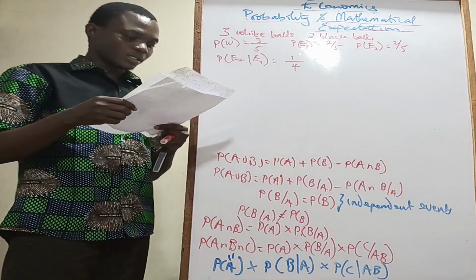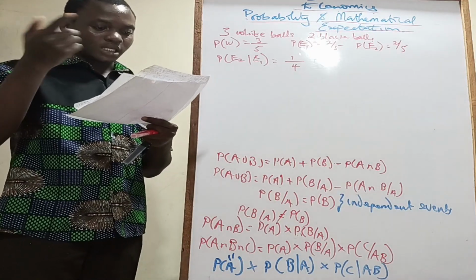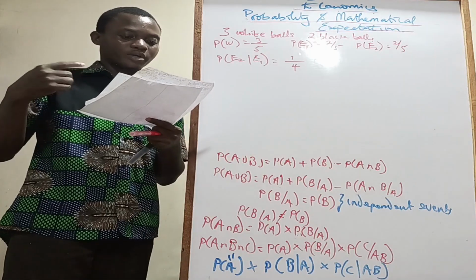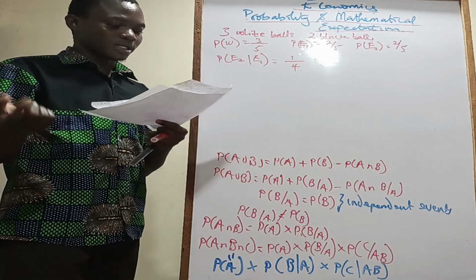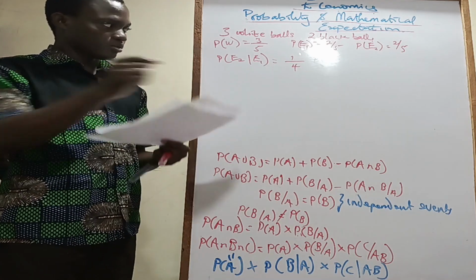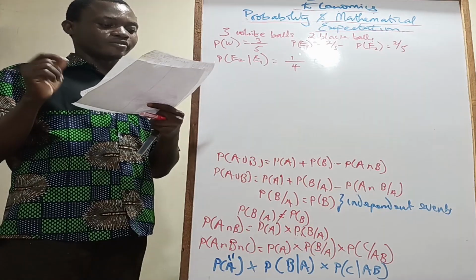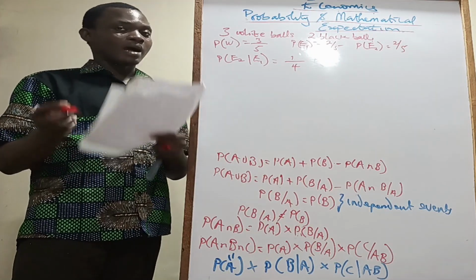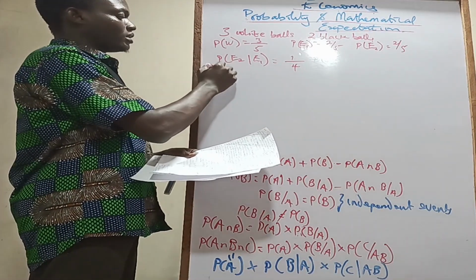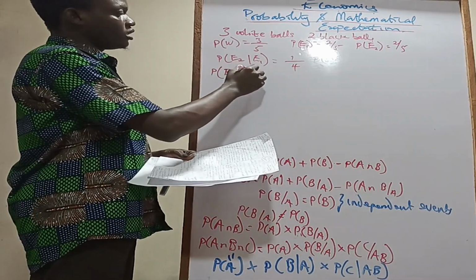Alright, so the question now says suppose that a box contains 3 white balls and 2 black balls. Let E1 be the event that the first ball drawn is black, and E2 the event that the second ball drawn is black, where the balls are not replaced after being drawn. Find the probability that the first 2 balls drawn are black. That's the probability of E1 and E2.